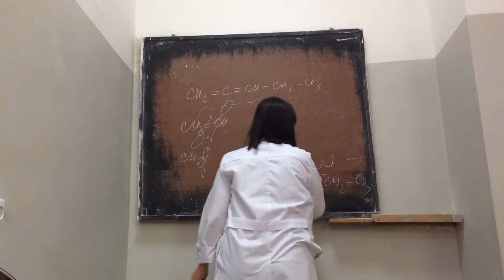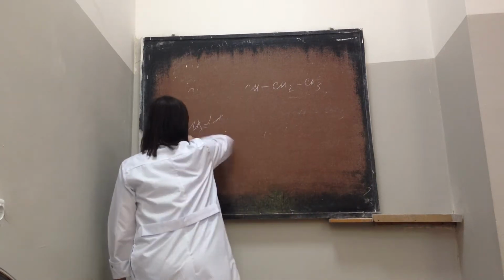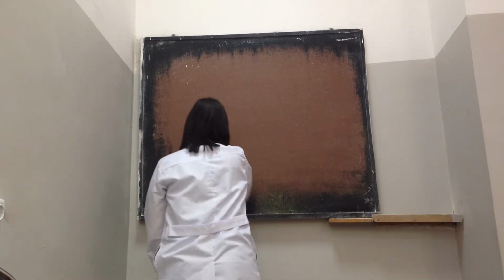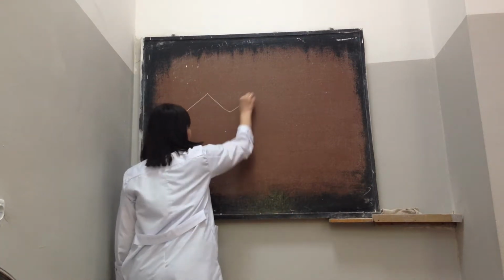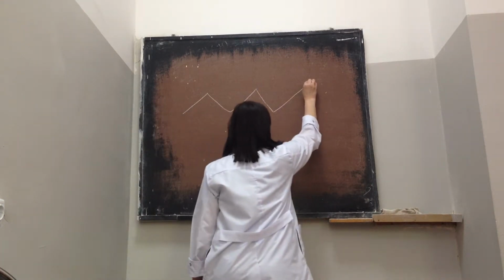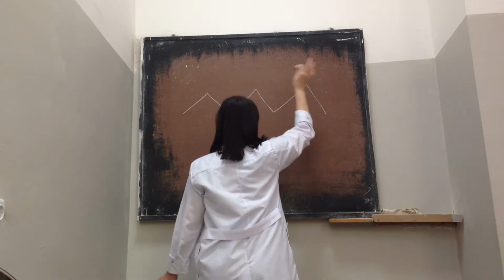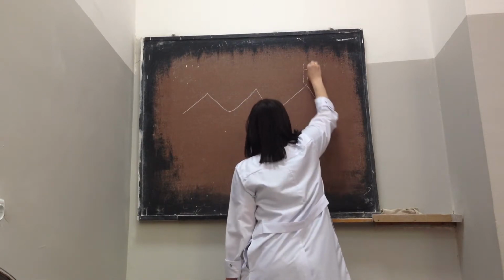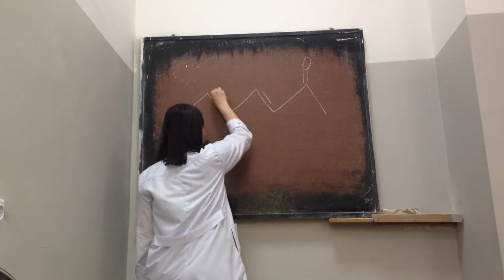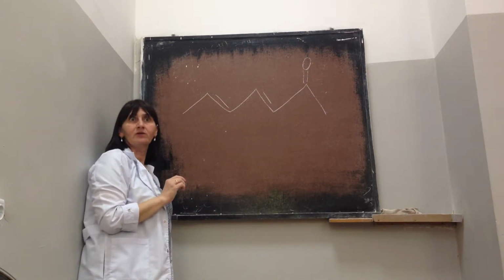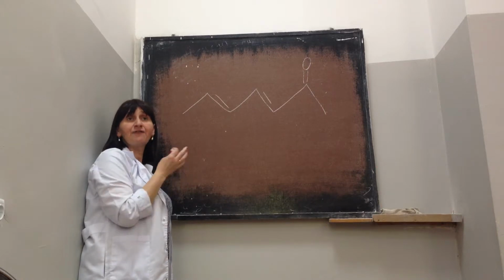Now look, if you have this molecule, like this molecule. It's the exact formula.